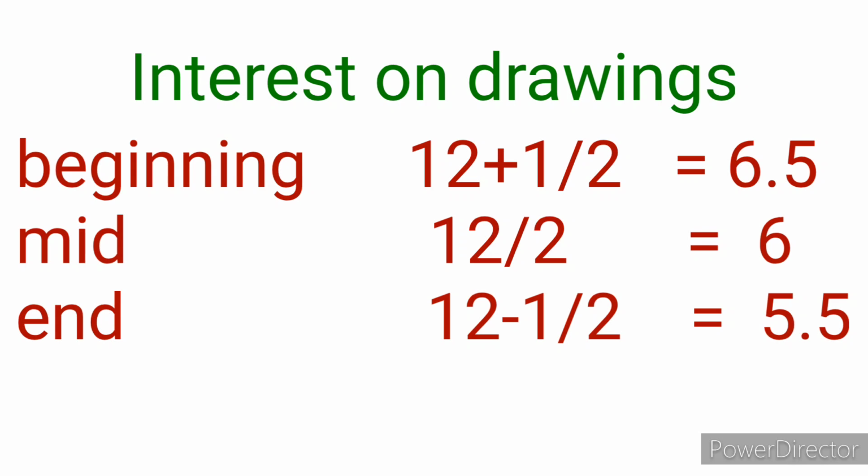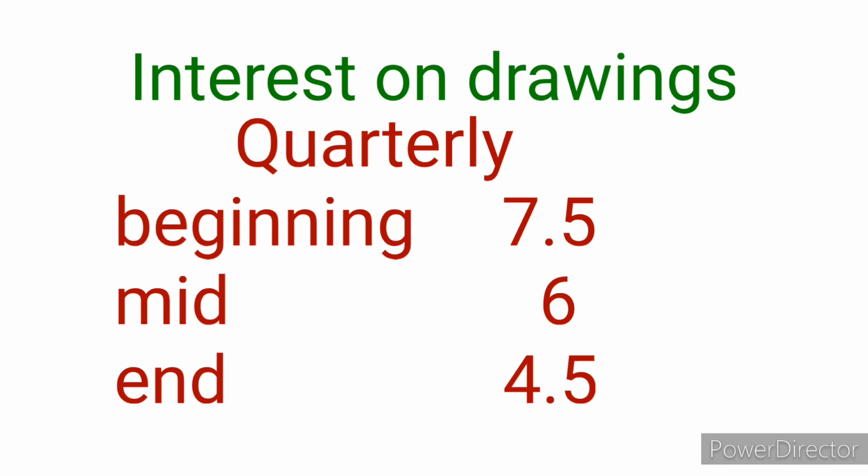Interest on drawings. Interest on drawings will be charged on their drawn money: beginning of every month, mid of every month, end of every month. Likewise, 3 segments are there. Beginning of every month means the formula is 12 plus 1 divided by 2 is equal to 6.5. Mid of every month, 12 by 2 is equal to 6. And the end of every month, 11 by 2 is equal to 5.5. And beginning of each quarter, 7.5. End of each quarter, 4.5. So these are all calculating methods and formulas. You just use them. In case the date is not mentioned in the drawing, so what will be done?